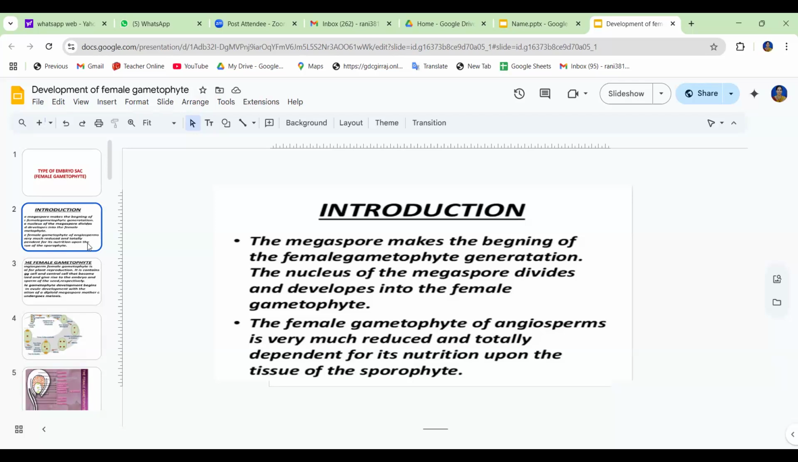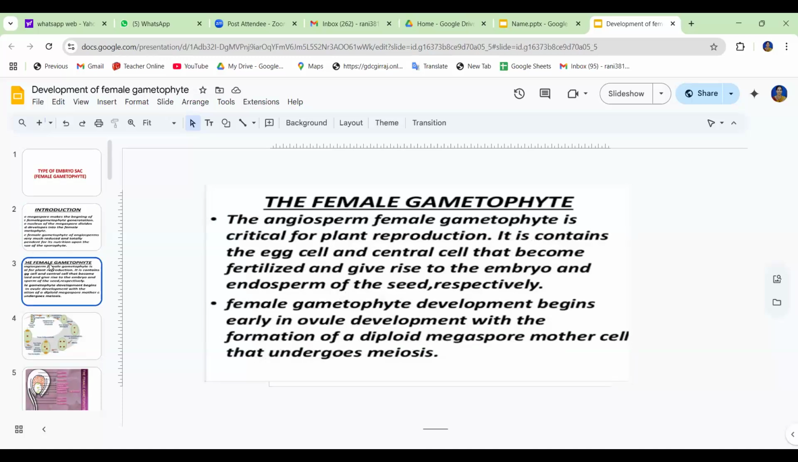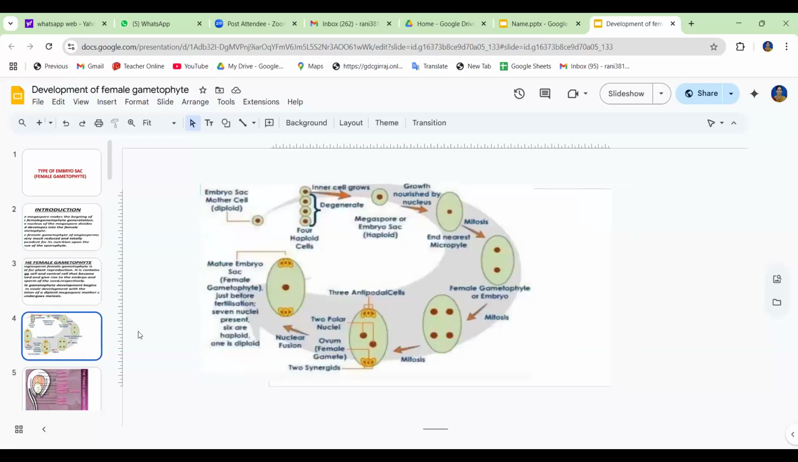So that depends on the number of megaspores taking part in the development of the complete mega gametophyte. The mega gametophyte, or female gametophyte, is categorized into 3 types. The first one is monosporic, the second one is bisporic, and the third one is tetrasporic. In the monosporic type, this is the complete development. Yesterday, as I told you, we discussed the development of the female gametophyte.